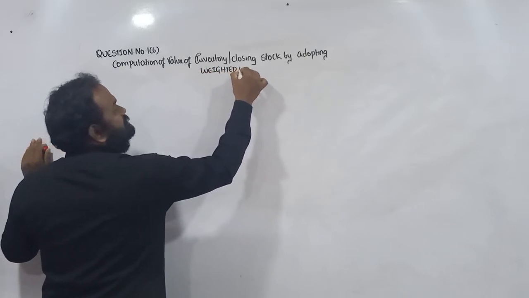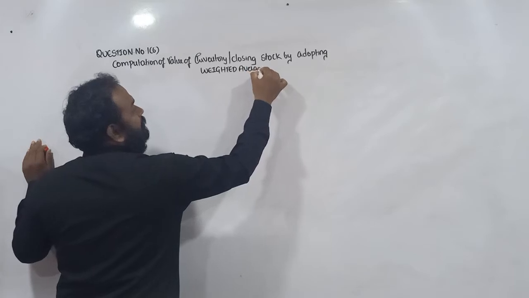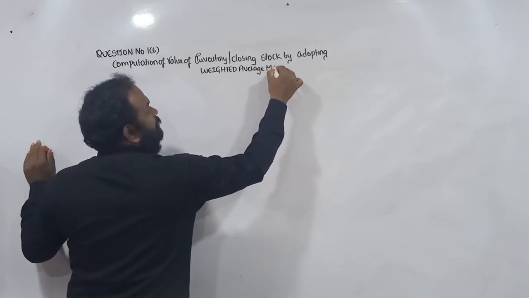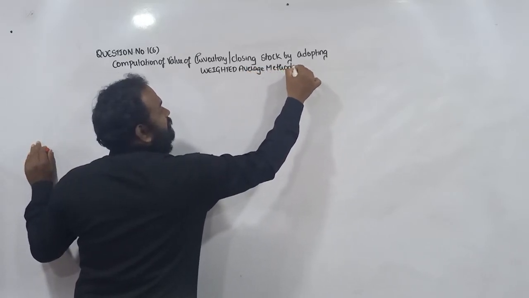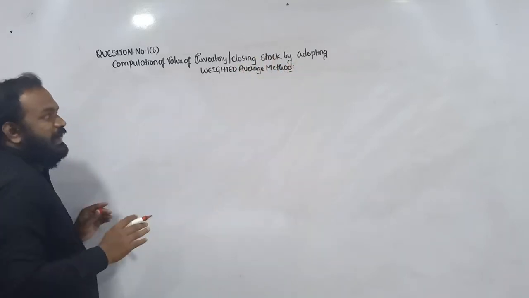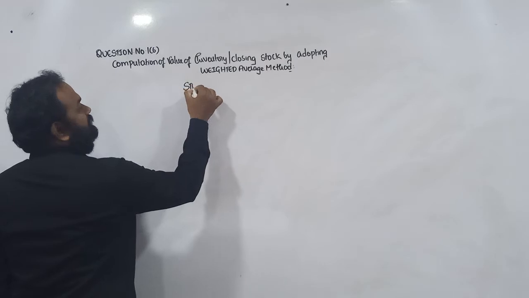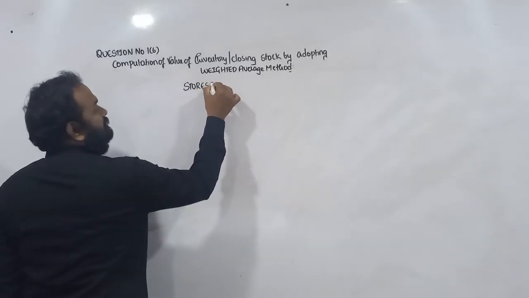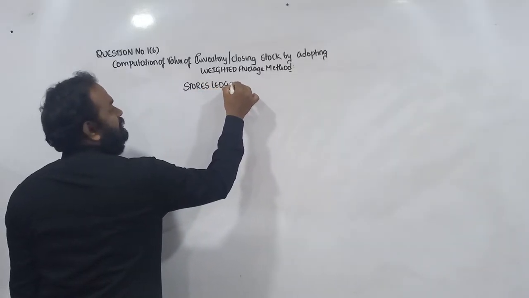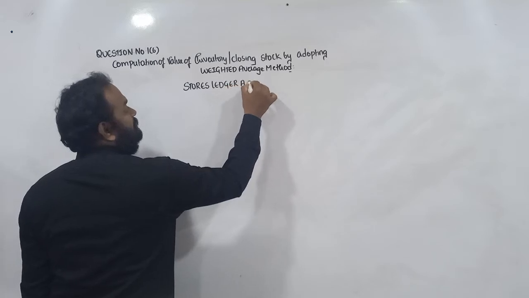Weighted average method. By adopting the weighted average method, for the purpose of computing the value of inventory, you have to prepare what?